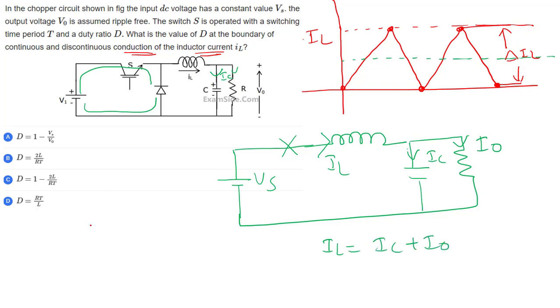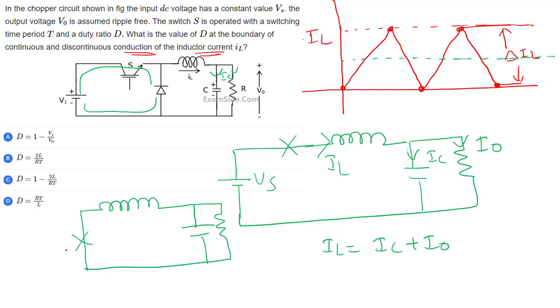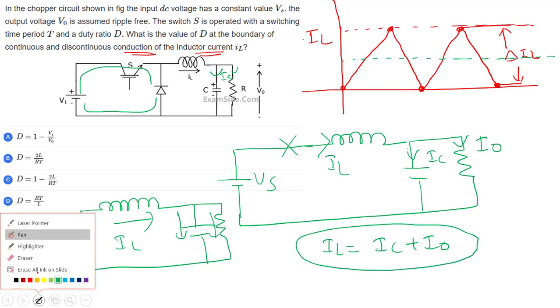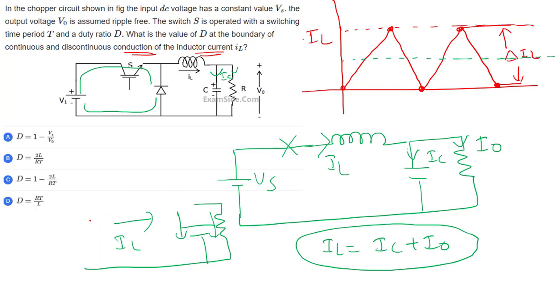Tell me during the second mode. During the second mode, the inductor will discharge its energy through the capacitor, through the resistor and through the diode. The switch is open in this mode. Tell me what is IL again. IL is equal to IC plus I0. So during both the modes, IL is equal to IC plus I0.